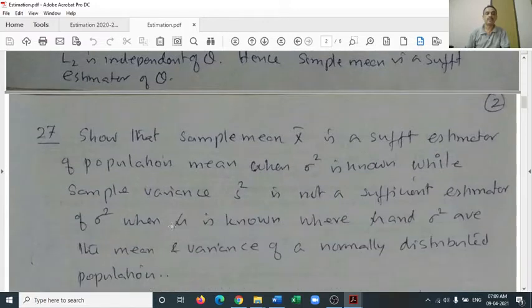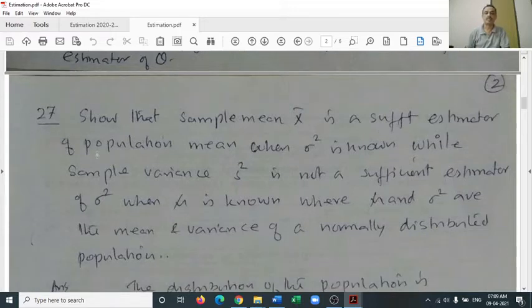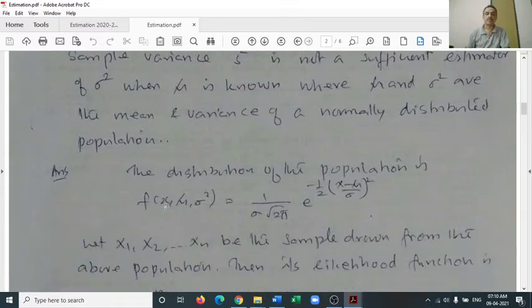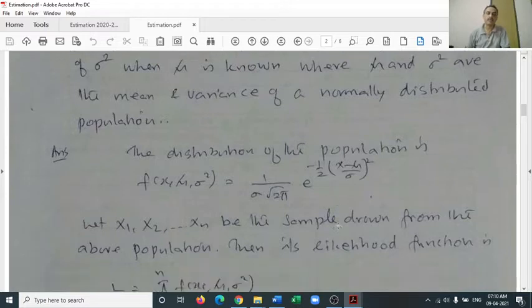Next is a question related to the normal distribution, that is sample mean x bar is a sufficient estimator of population mean when sigma square is known, while sample variance is not a sufficient estimator of sigma square when mu is known, where mu and sigma square are the mean and variance of a normally distributed population. So first of all, we write the equation of the distribution, that is normal distribution. Distribution of the population is given as normal. So this is the equation.